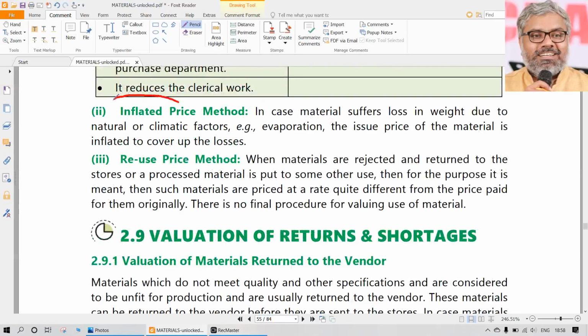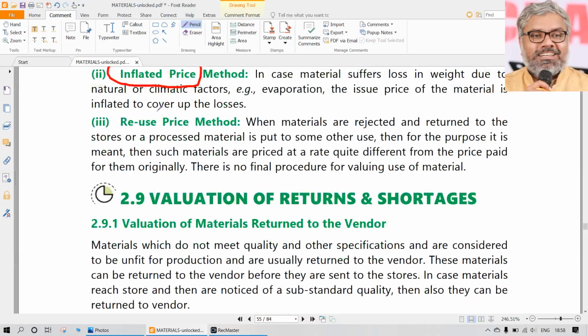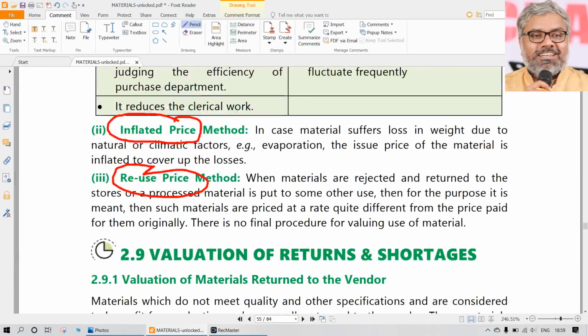Sometimes an inflated price can be used, means not just the actual cost. In order to provide for the losses, we might have to inflate the issue prices. Sometimes the reuse price can be used. Like this, various methods are there. These are not much useful for problem solving. Conceptual or theoretical questions, short notes, can be asked.